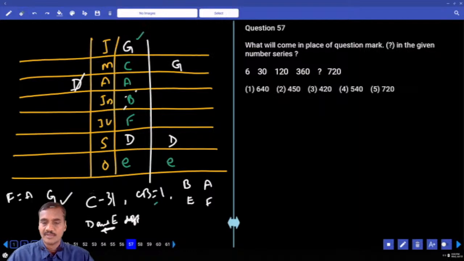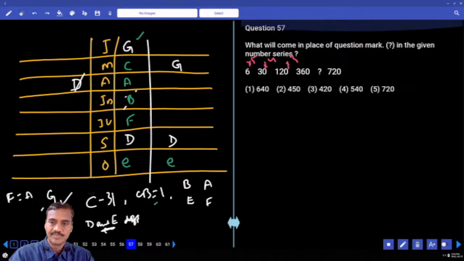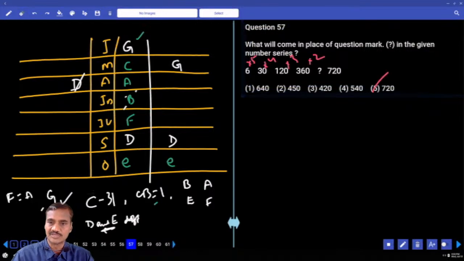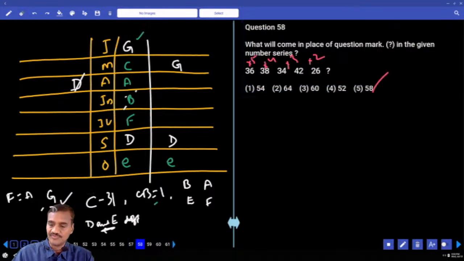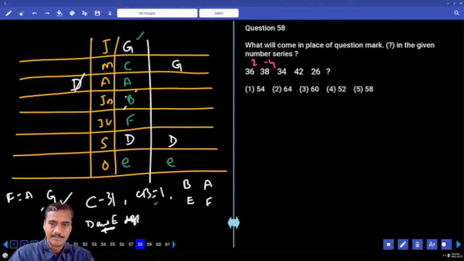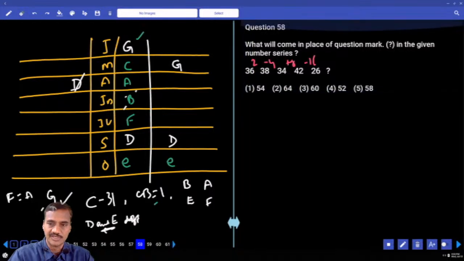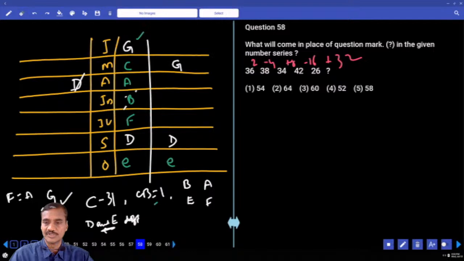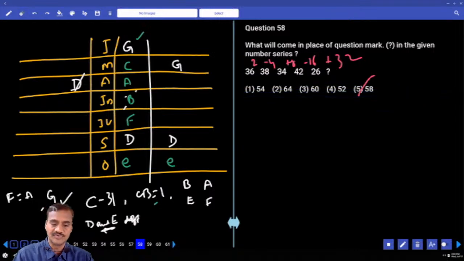And next one, 6 and 30: into 5, into 4, into 3, into 2. Into 2 is how much? 720. And 58. 36 and 38, what is the difference? 2. And here minus 4, next one plus 8, minus 16, plus 32. And plus 32 gives 58. That is choice 5, 58.